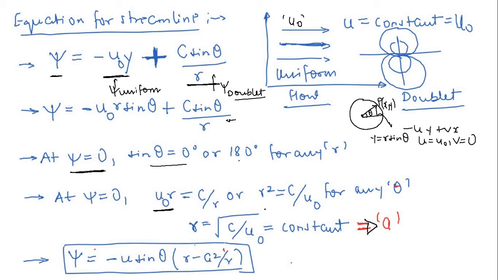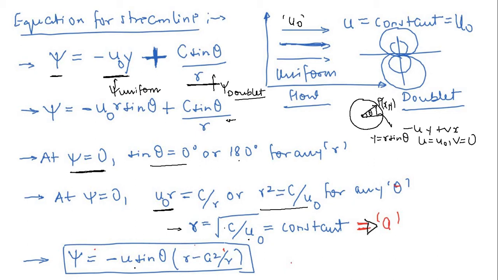So now finally you will get r square is equal to c by u naught. Now this r is equal to square root of c by u naught. C is also constant, u naught constant. So let me define this term, square root of c by u naught, with a new constant small a. So let this term be small a. So now finally I can express psi is equal to minus u sine theta r minus a square by r.